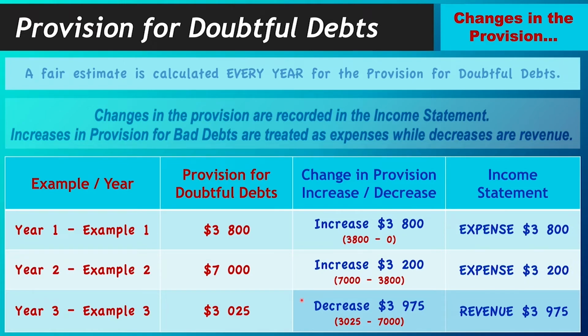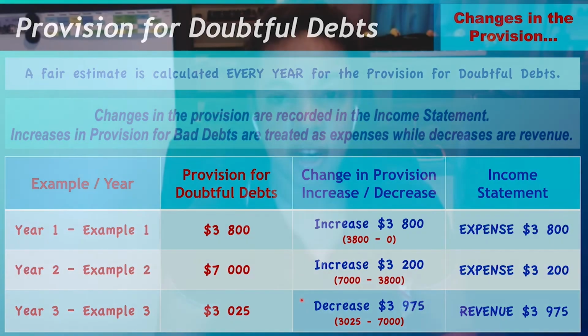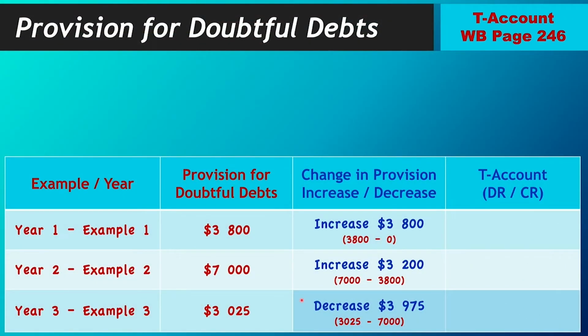And you do that for every single year, always comparing to the previous year to see what the change was, whether it was an increase or decrease. So therefore, whether it was revenue or expense. And in the case of the T account, whether you're going to debit it or you're going to credit it. Now remember what we said, as a contra asset, that means you credit whenever there's an increase, which would bring us to T accounts, which you would see the information for on page 246.